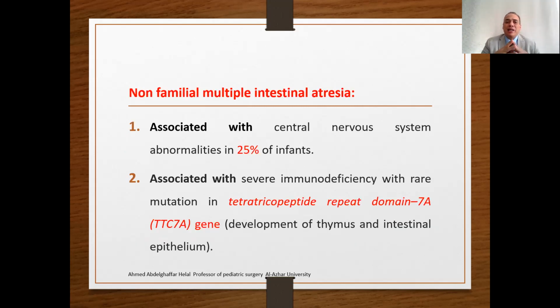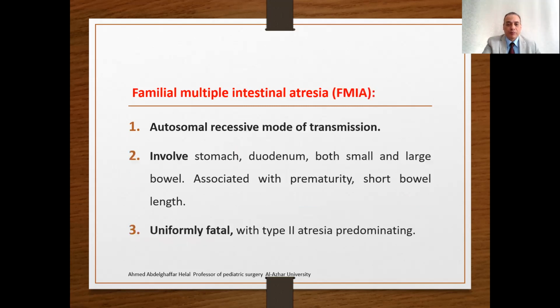Also, there may be some form of atresia called non-familial multiple intestinal atresia, associated with central nervous system abnormalities, severe immune deficiency, and some genetic mutations. Familial multiple intestinal atresia is autosomal recessive, involves the stomach and the duodenum, both small and large intestine, and is associated with prematurity and short bowel. It is uniformly fatal, with type 2 atresia predominant. This familial multiple intestinal atresia runs in families, transmitted by an autosomal recessive mode of transmission.